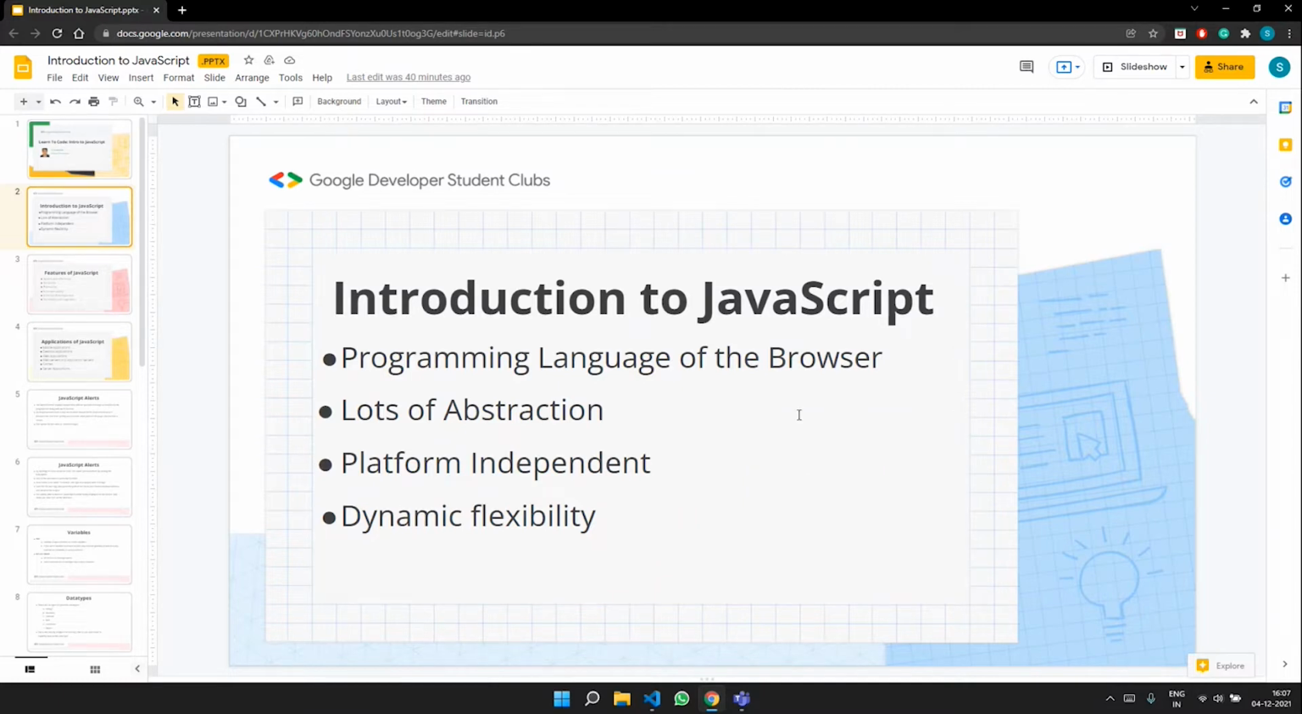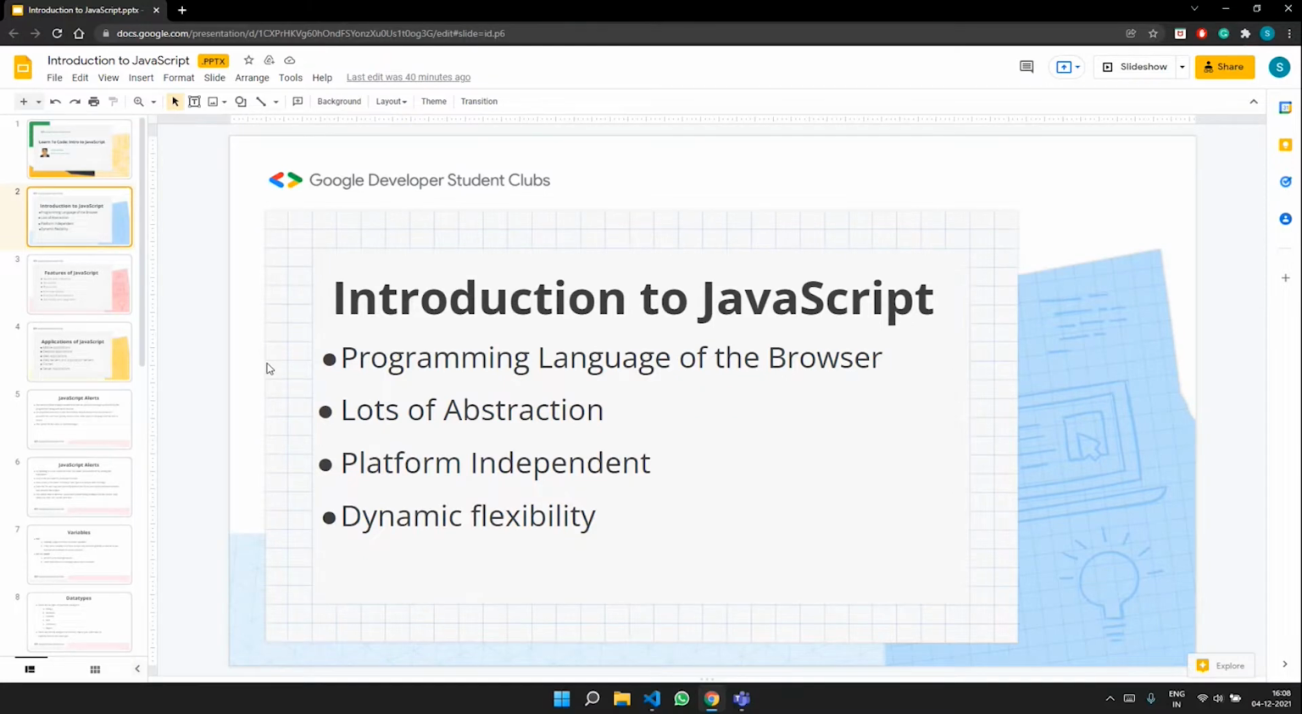And now I'm going to talk about why should you be learning JavaScript, right? It is a programming language of the browser. And if you want to write client side programming, that is client side code that directly runs on your browser, you would be using JavaScript. And for web development, too, it is very useful.